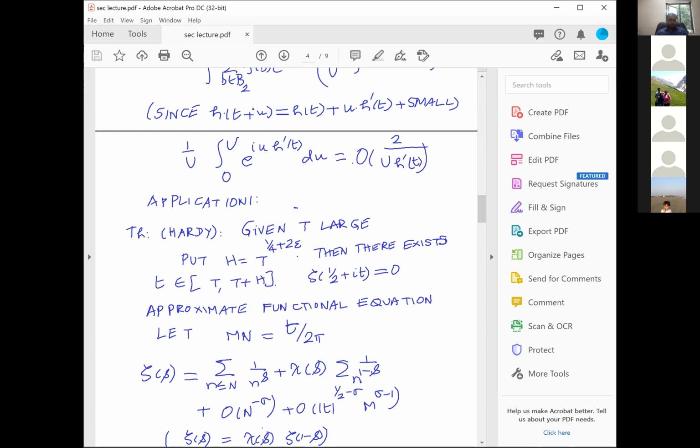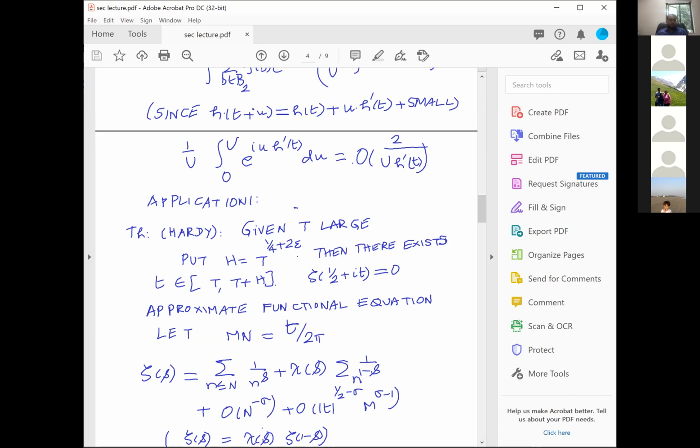Let me make a few comments on that. This is true only when capital M into capital N is exactly equal to t by 2 pi, and not of the order. That is number one. And what does it say? It says essentially, you know that zeta s equals chi s into zeta 1 minus s.